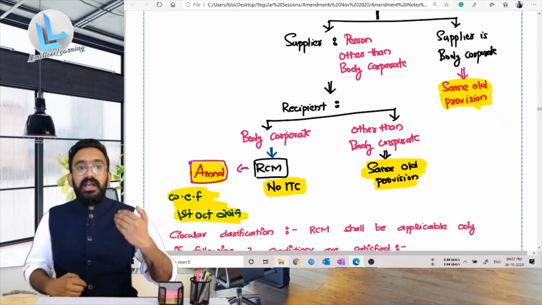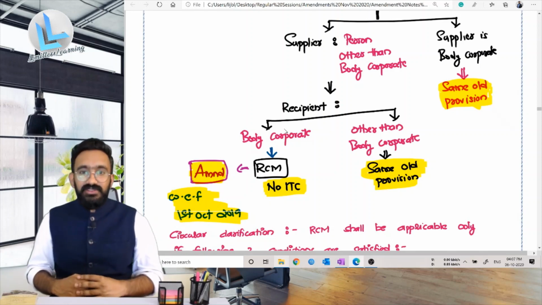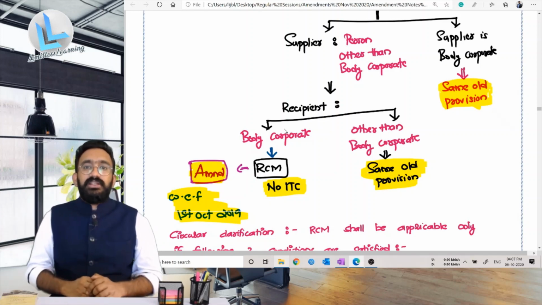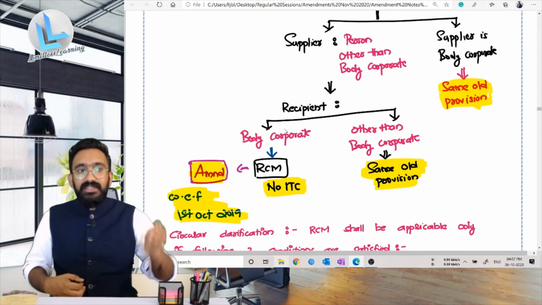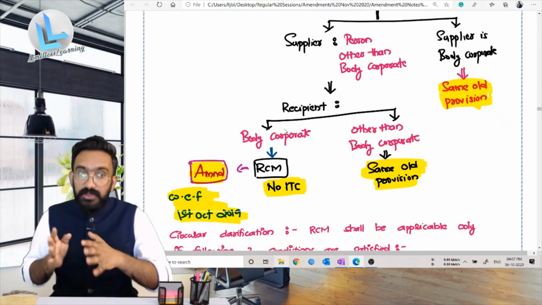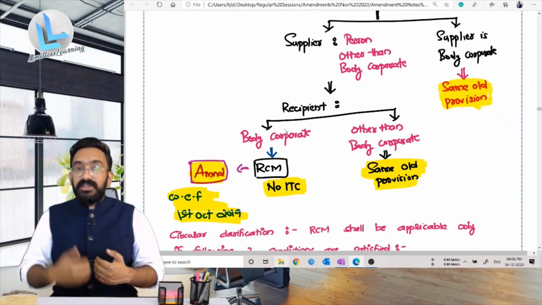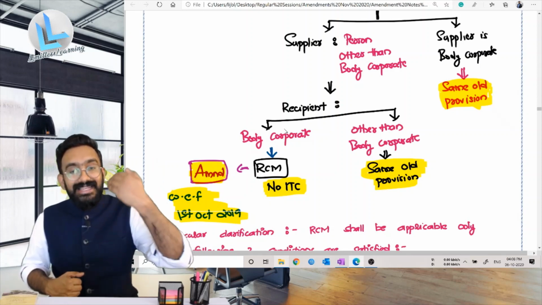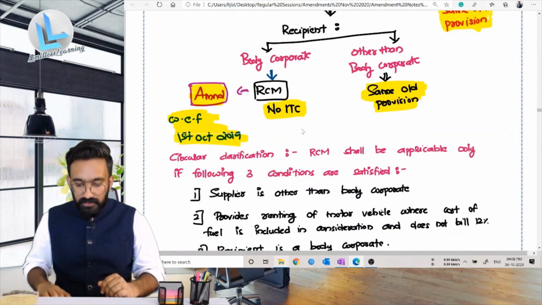Now what if I'm an individual and I provided services to someone other than Infosys, say for example, to Mr. Ram, who's another individual? That is again under forward charge only. It is under reverse charge only when a person who is under the 5% category, which means not under the 12% category, and who is a non-corporate, a person other than a body corporate, has provided services of renting of motor vehicle to another body corporate. That's the change. All other cases are forward charge. So of course you don't get ITC.